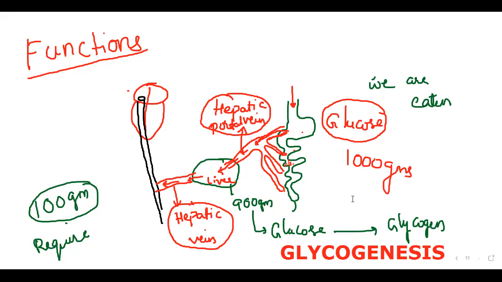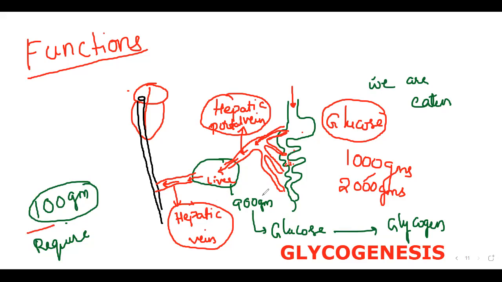So why should we convert glucose into glycogen, sir? That's what you can ask, isn't it? Why we have to convert, that is what I am showing here. Because when we eat an excess amount, imagine we have taken 2000 grams. How much do we actually require? There is no change in the requirement.